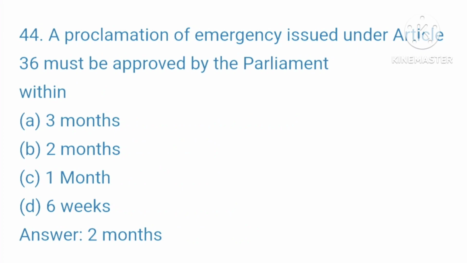44. A proclamation of emergency issued under Article 36 must be approved by the Parliament within A. 3 months. B. 2 months. C. 1 month. D. 6 weeks. Your right answer is 2 months.